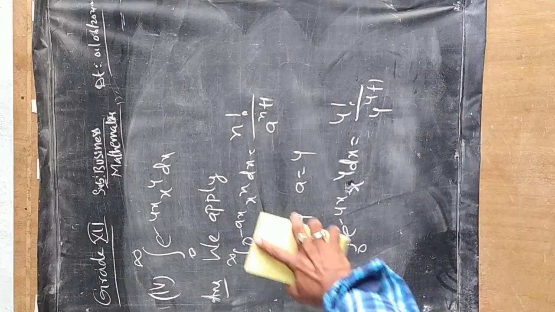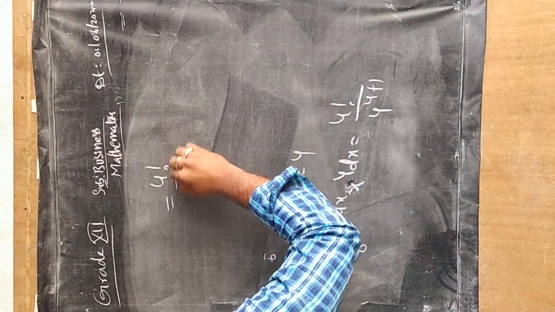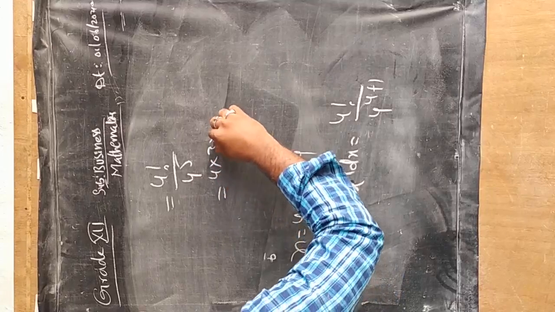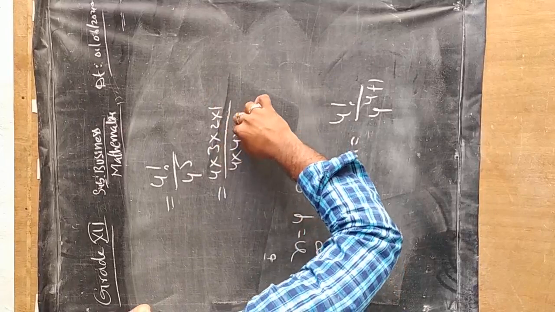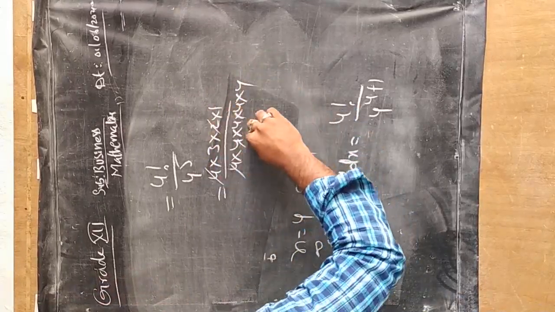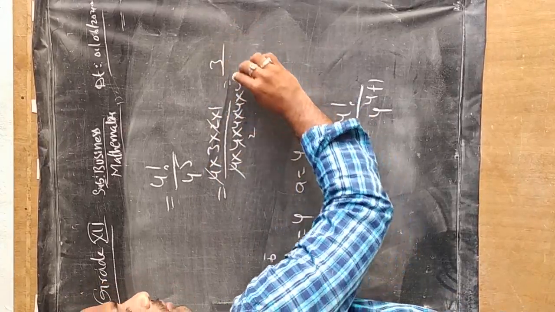So 4 factorial divided by 4 power 5. This can be written as 4 into 3 into 2 into 1 divided by 4 into 4 into 4 into 4 into 4. So 4 gets cancelled, 2 1s are 2, 2 2s. So it will be 3 by 64 128.